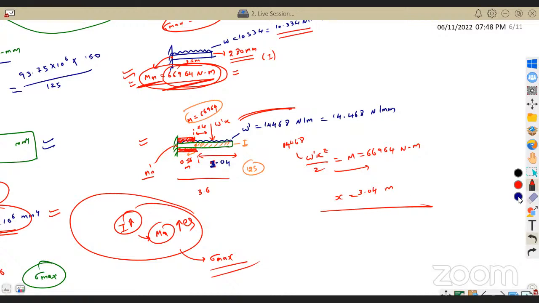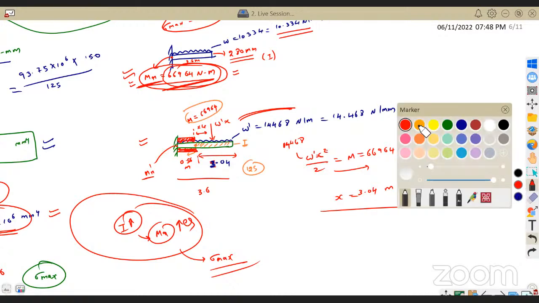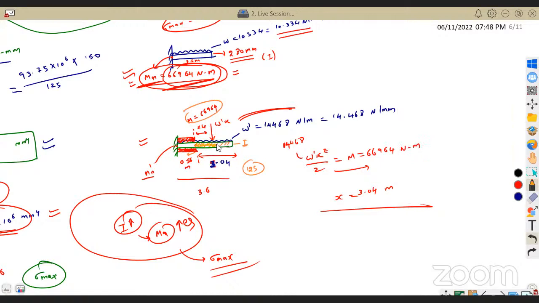But over the rest of this beam, the maximum moment which we are getting was less than 66964. At this point only the moment is reaching 66964. So until this point, there is no requirement for me to add the extra plate.